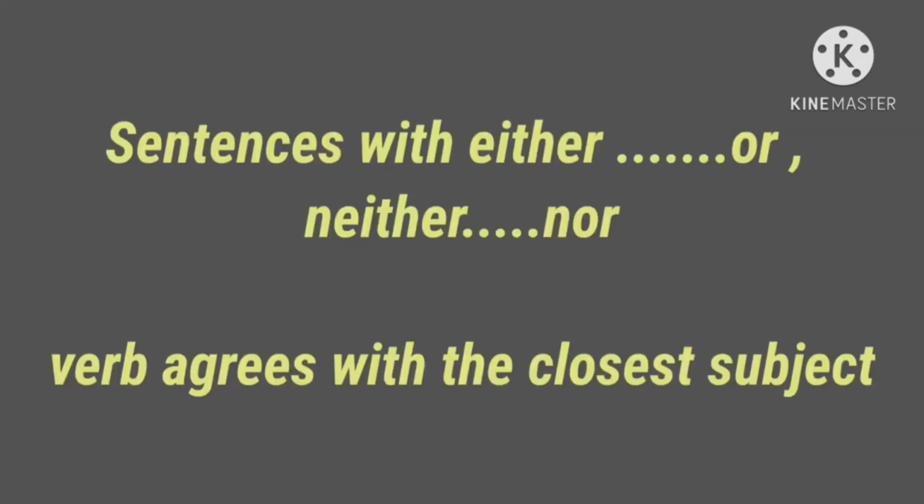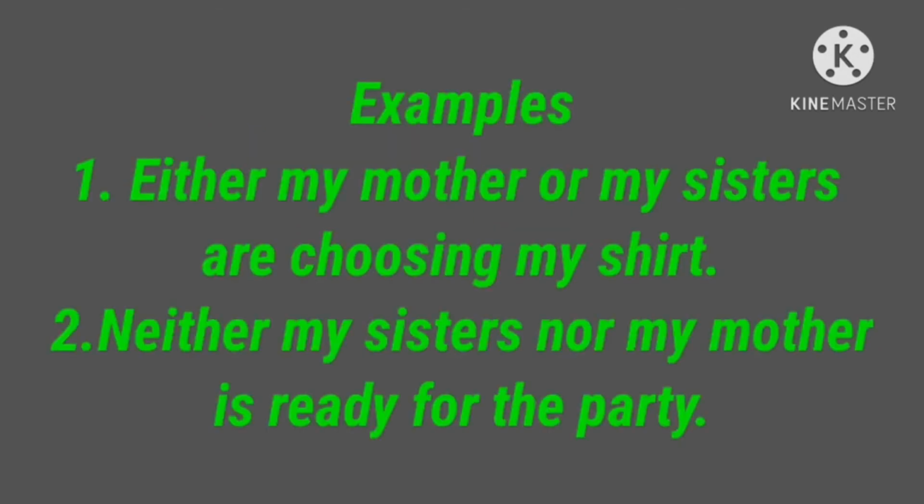Next, sentences with either or, neither nor. In a sentence where two subjects are joined with either or, neither nor, the verb agrees with the subject closest to it. Examples: either my mother or my sisters are choosing my shirt.